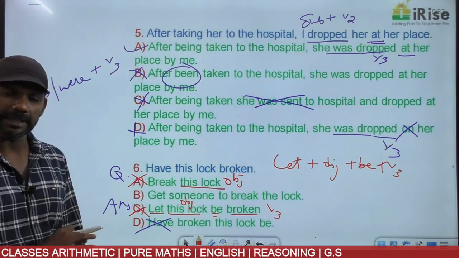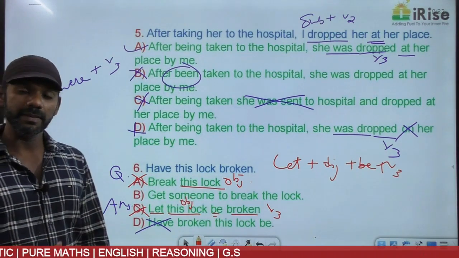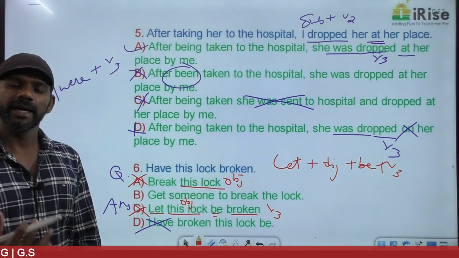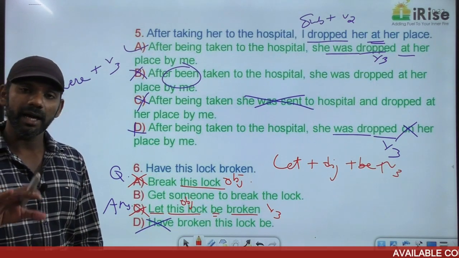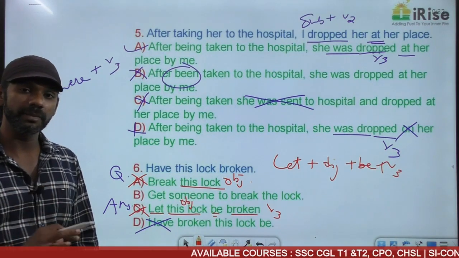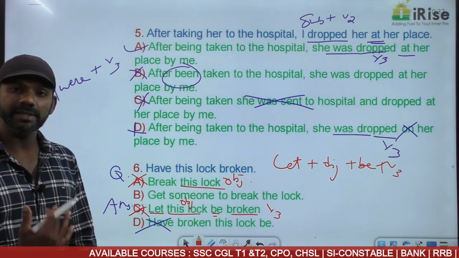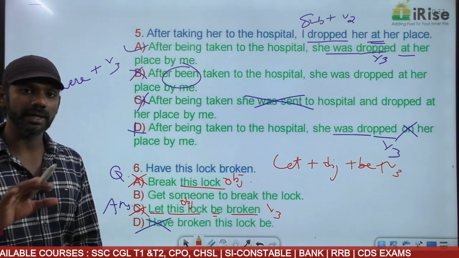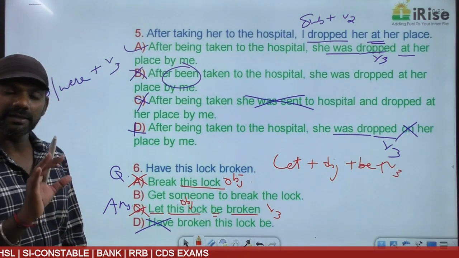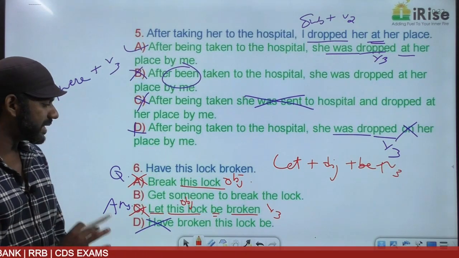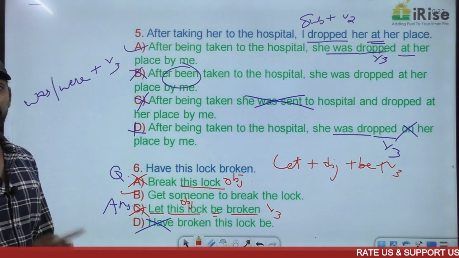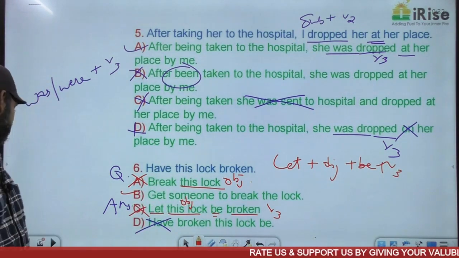Now we'll understand the meaning. Understand the meaning of the statement given as a question. Have this lock broken. Have this lock broken means, are you asked to break the lock or are you asked to get someone to break the lock? Have this lock broken means you are not asked to break the lock. You are asked to get someone to break the lock. That is the meaning. That meaning comes only in option B. Get someone to break the lock. The answer must be B. Clear? The meaning should remain the same.